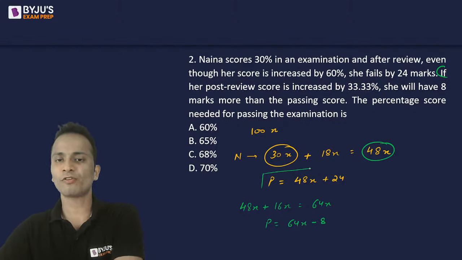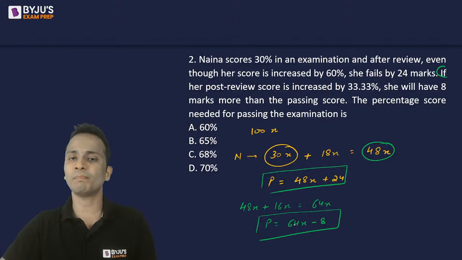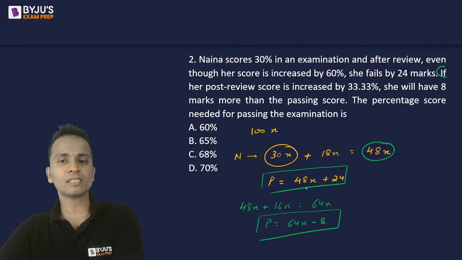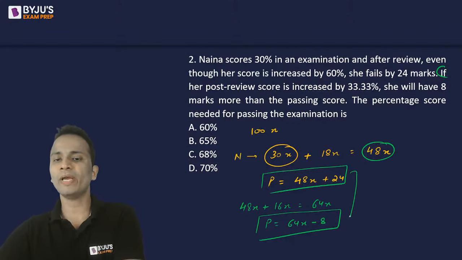All right. From this equation and this equation, we can find out the value of x as well as the passing marks. So passing marks is 48x plus 24 as well as 64x minus 8. So I can equate these two. And I can say that 16x is equal to 32. So the value of x will be equal to 2.